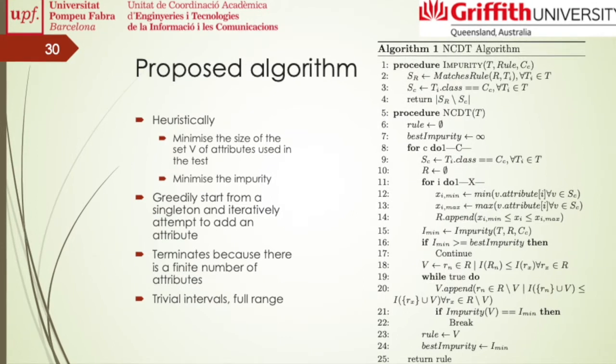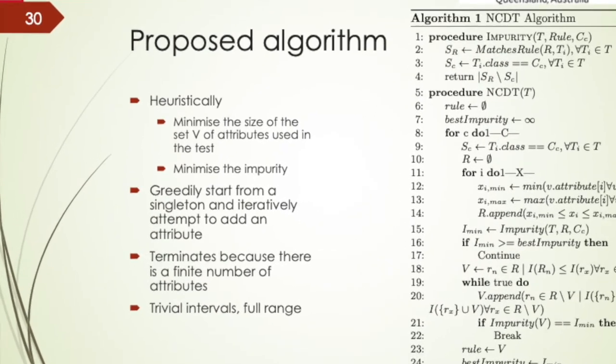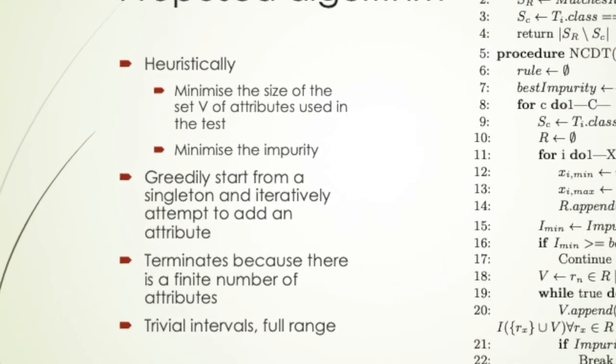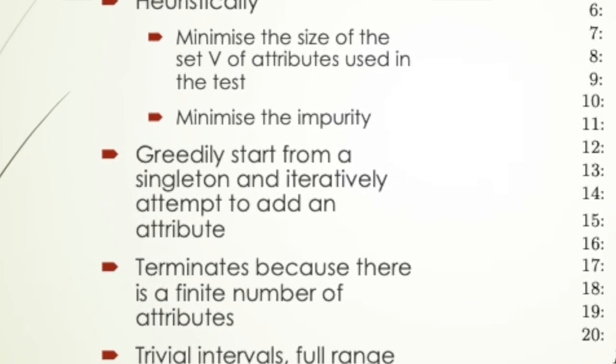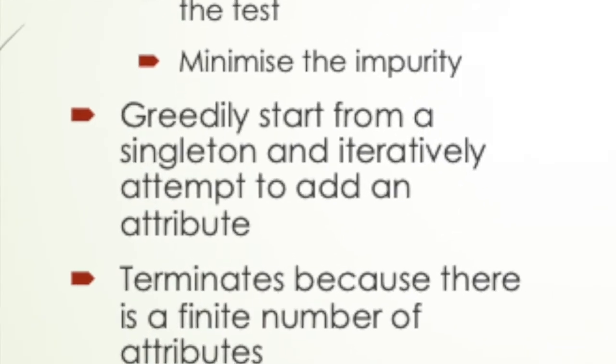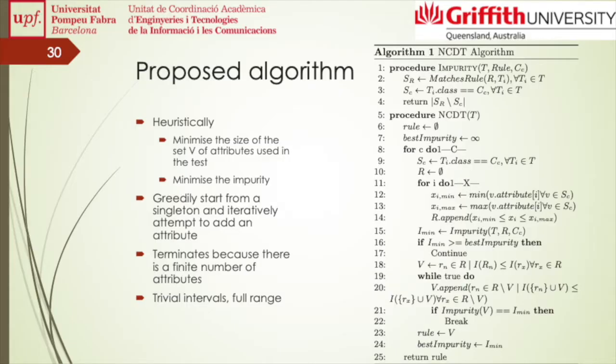The way it works is it will start greedily with a singleton interval, and that single interval would be the entire range of an attribute, and see if this is discriminatory for a class. We test that for all attributes, and then we try to add all the other attributes to create a volume of size 2.